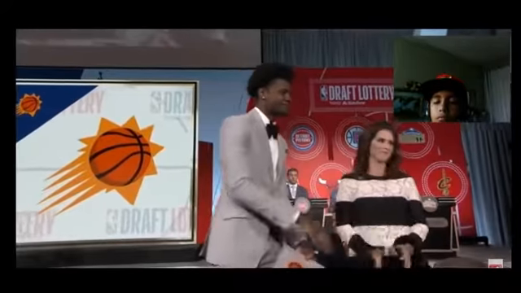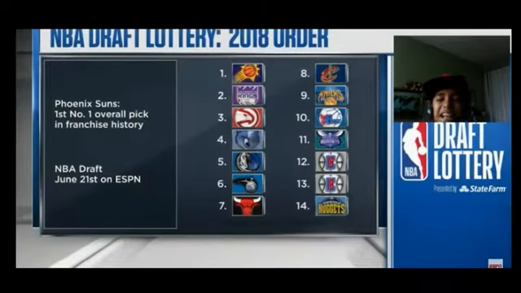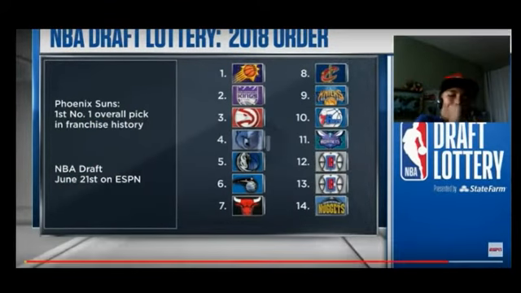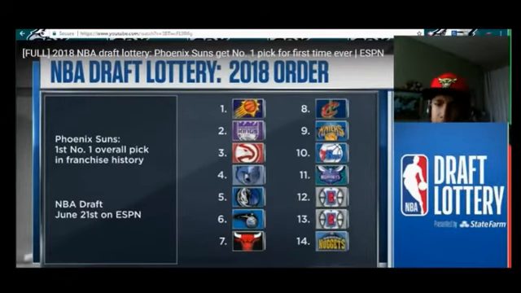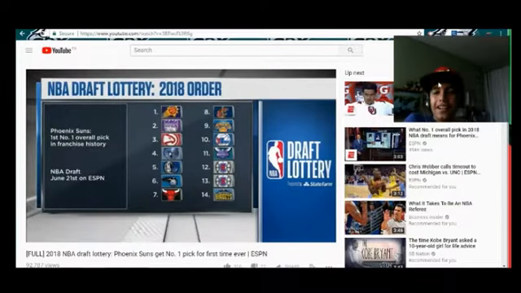So barring a trade, this will be the Suns' first number 1 overall pick in franchise history. Woj, a big night for that rebuilding franchise that won only 21 games last year. Huge for Phoenix, and they deserve it, Bob. They hired Igor Kokoskov, who is Luka Doncic's Slovenian national coach.